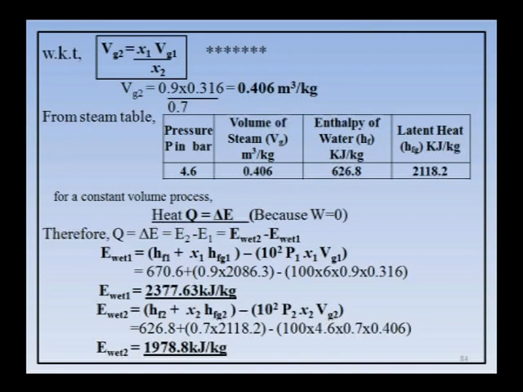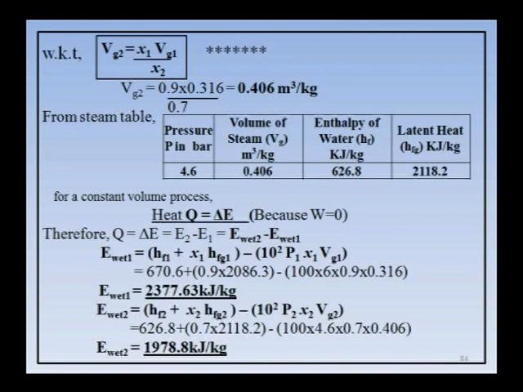So, depending upon the pressure we take all three values, but here the final pressure is not given. Therefore, we have to find the Vg2 or Vg value. Depending upon the Vg value we have taken the pressure, the reverse case. So, P2 is 4.6 and corresponding values you got Hf and Hfg.